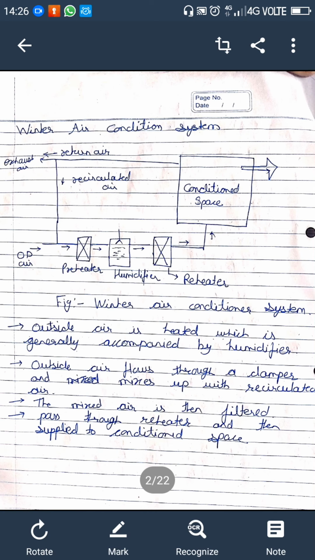Focus on whatever is written here. Outside air is heated, which is generally accompanied by a humidifier. Outside air flows through a damper and mixes with recirculated air. The mixed air is then filtered, passed through the reheater, and is then supplied to the conditioned space. After the conditioned space, we pass this air again, and some recirculated air is mixed with the outdoor air and comes again to the preheater, humidifier, and reheater, and some part of it is exhausted to the atmosphere.